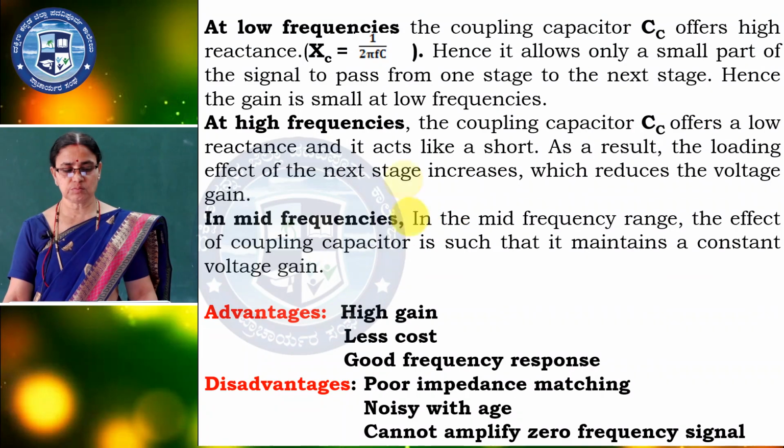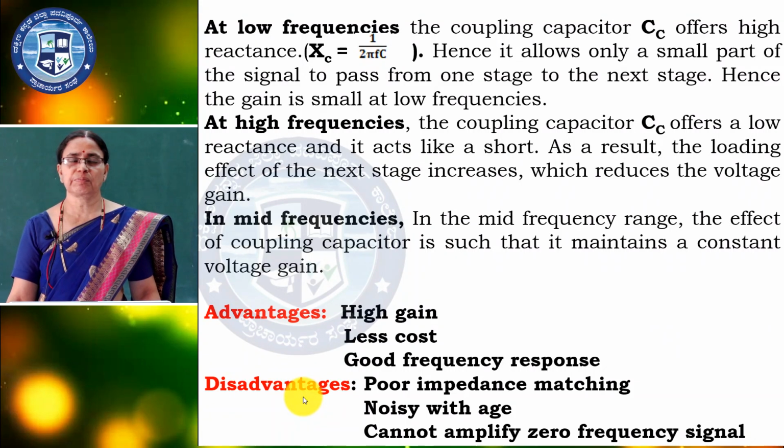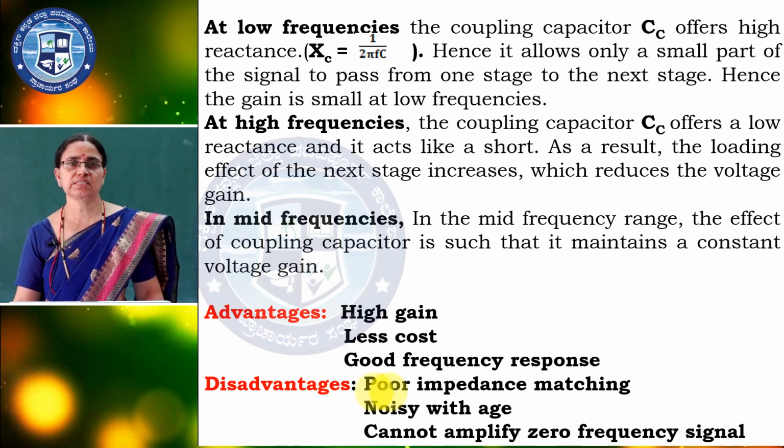In mid frequency, both will compensate. The coupling capacitor will be shorted, but the effect is very small, and at high frequency the wire and junction capacitors are open, and they won't load the output. So we get a constant gain in the middle range.